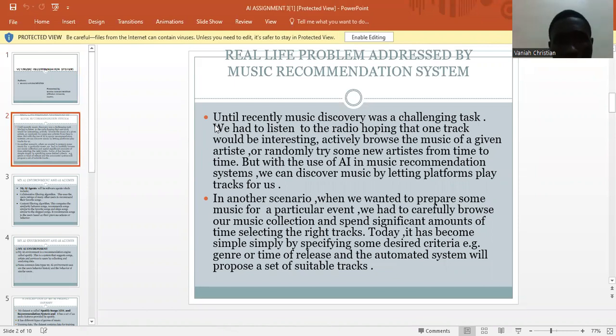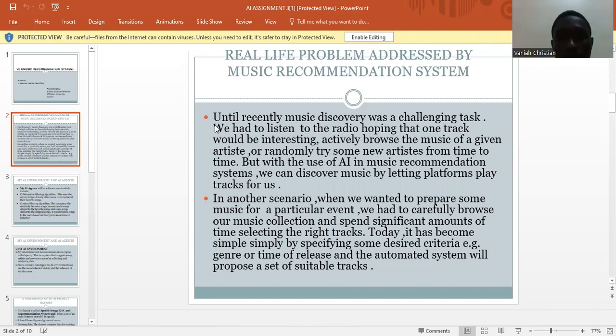The real life problem addressed by the music recommendation system. Until recently, music discovery was a challenging task. We had to listen to the radio, hoping that one track would be interesting, actively browsing through a bunch of music, trying to figure out which music was interesting for us, and randomly trying artists from time to time. But with the use of AI in these musical recommendation systems, we can discover music by letting platforms play tracks